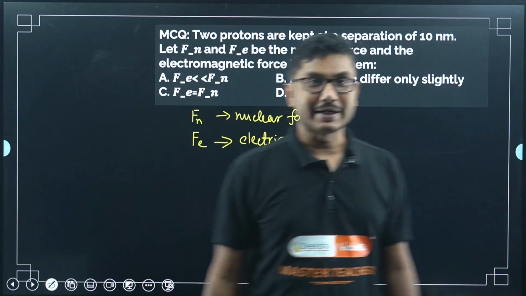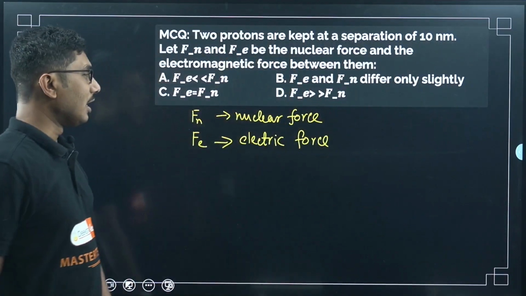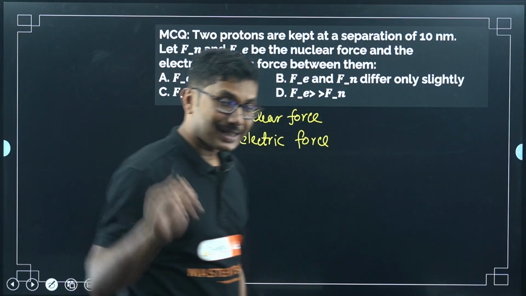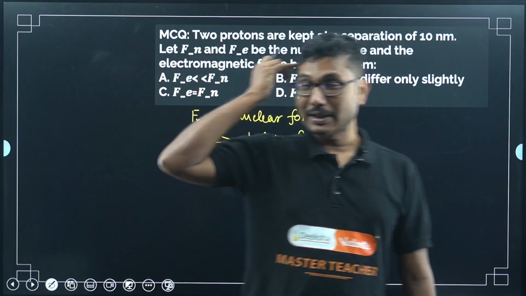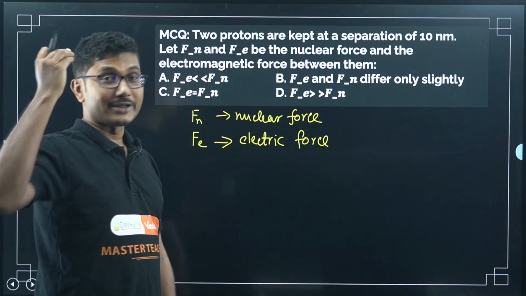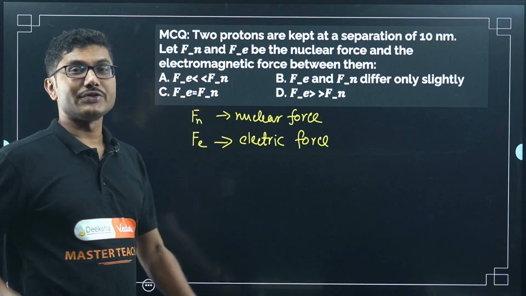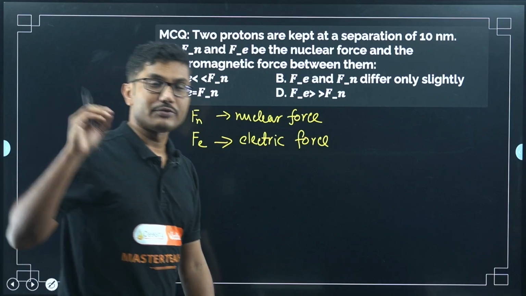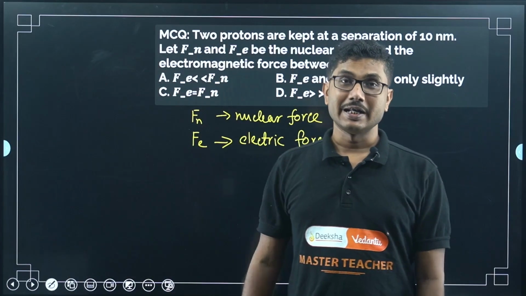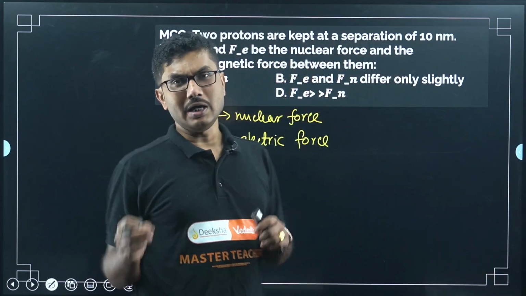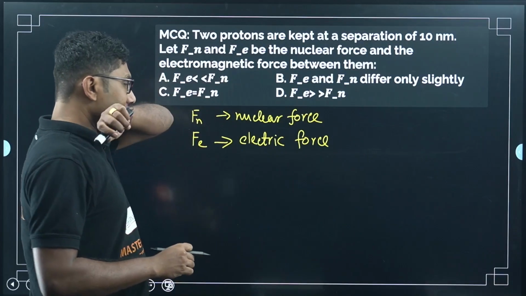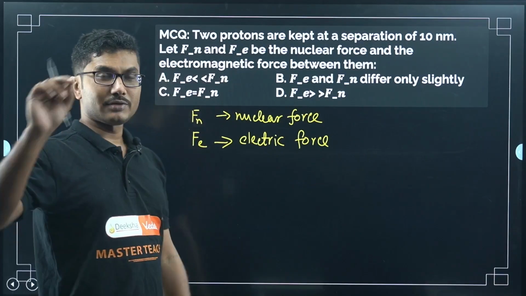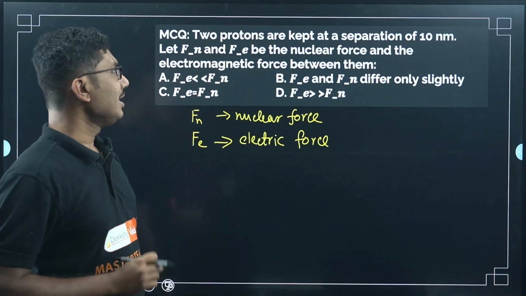First of all, let us understand the concept of nuclear force and electric force. I have discussed while covering the chapter on electric charges that electric force is very weak compared to the nuclear force. Nuclear force is the strongest force in nature, and gravitational force is the weakest force in nature.